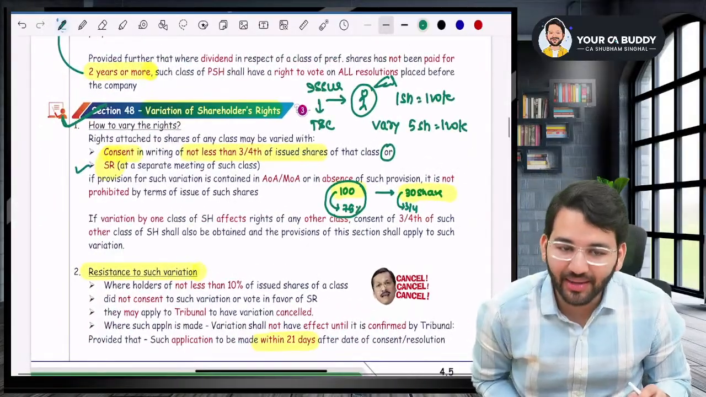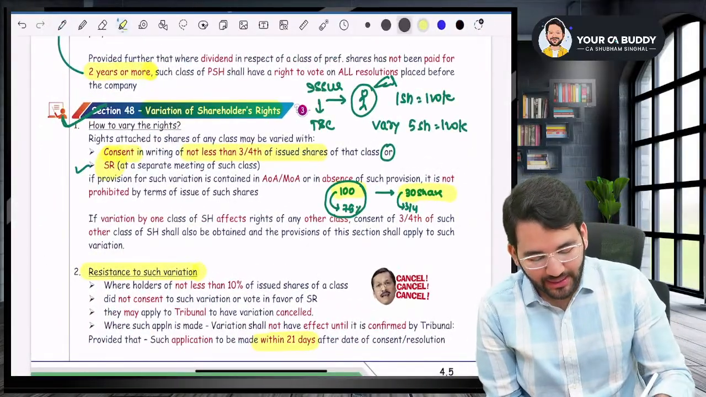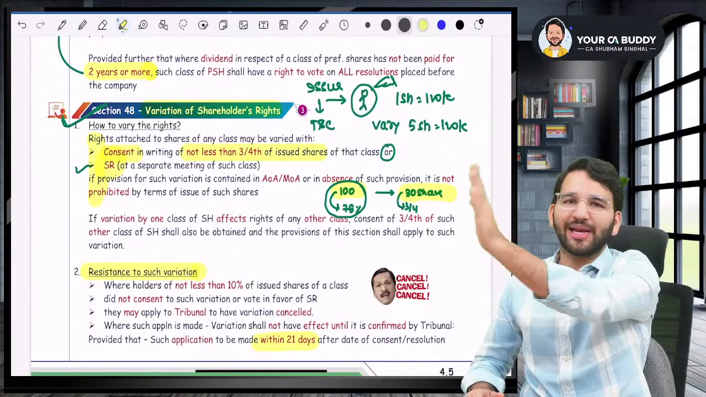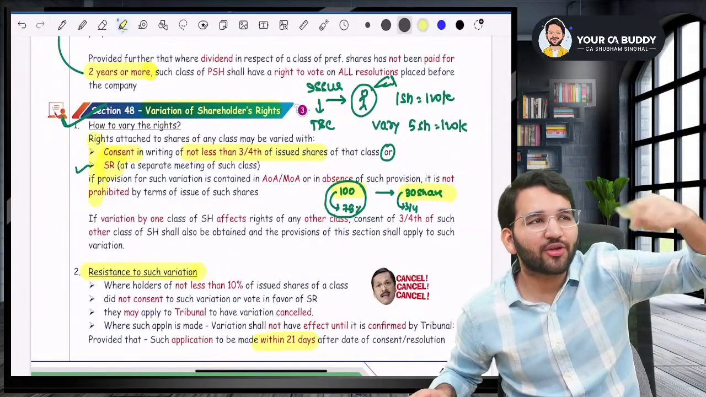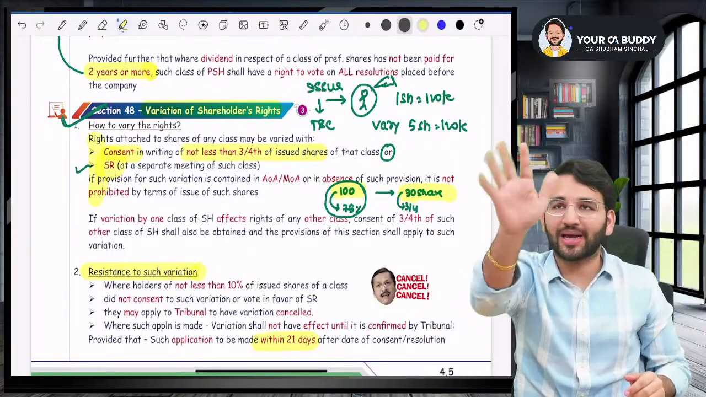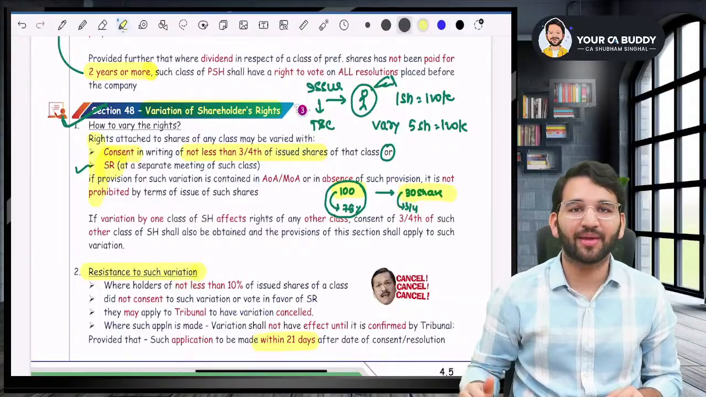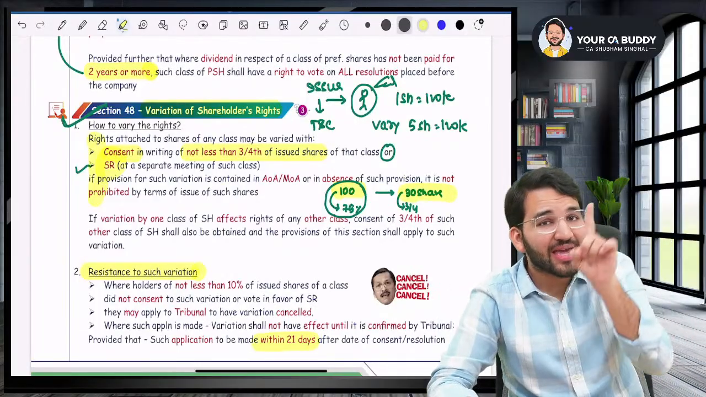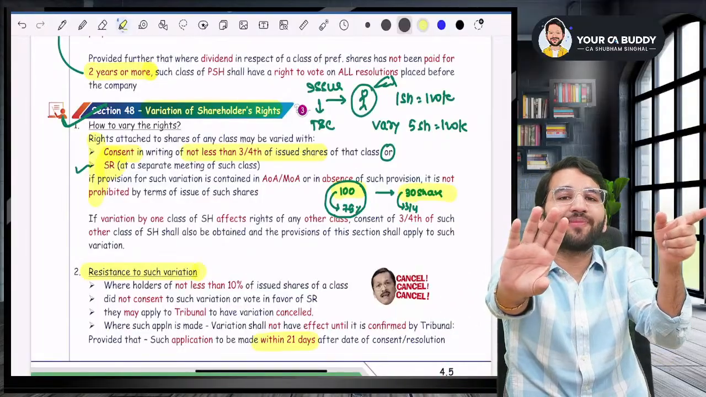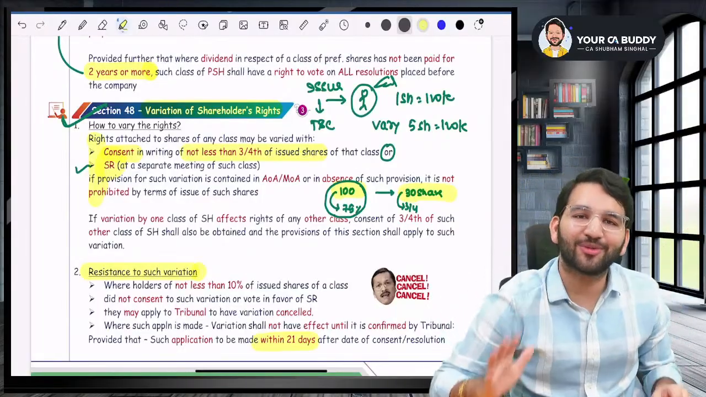Okay. Understood. But listen to me very carefully. Sir, you will take consent of which class of shareholder? There is class A, class B, class C. If you are varying the rights of class A shareholder, you will take the consent of just class A shareholder. You will not ask class B. You will not ask class C. But if variation of class A shareholder will affect the rights of class B also, then in that case you will take approval of class B also.